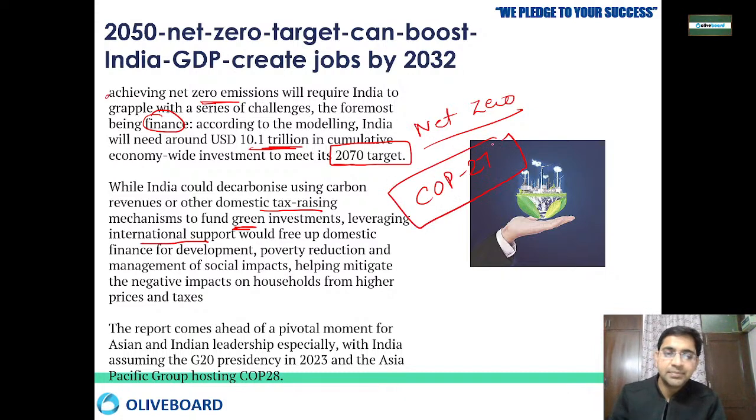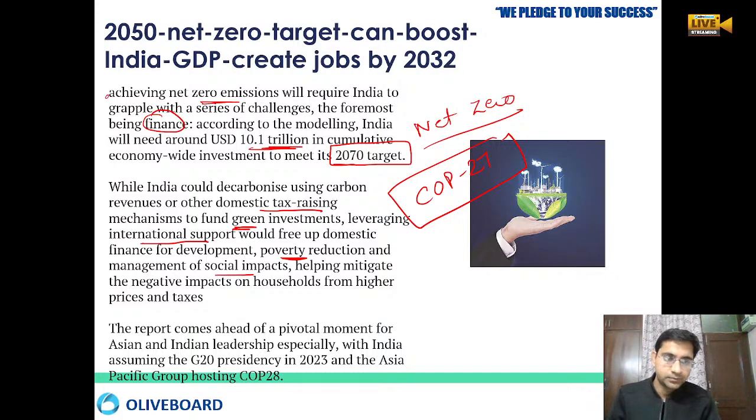Okay, at the same time we have to reduce the poverty, we have to check the social impacts, and at the same time we have to find a balance between the negative impacts. And we also wanted to see that there should be no sudden rise in the prices in the market, because if we are leveraging too high in all the things, we will already be expecting that the prices of the market may rise, the prices of the goods may go high, and because of that we may go out of control also.